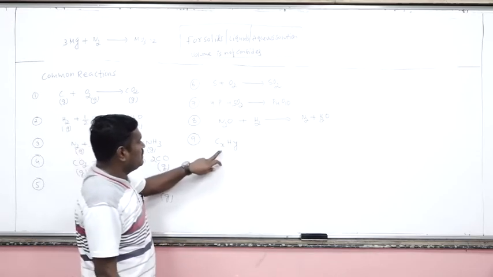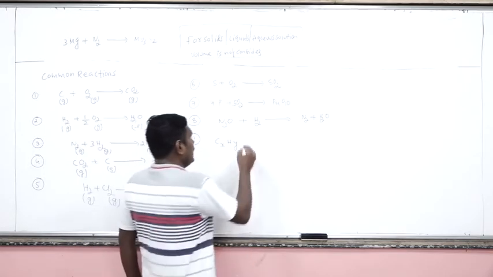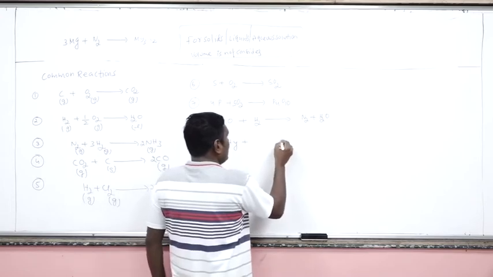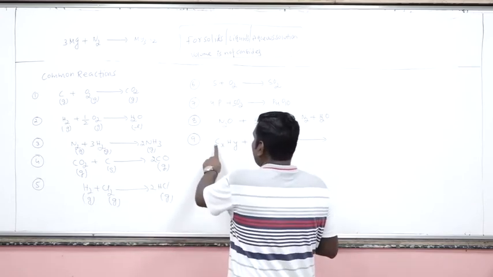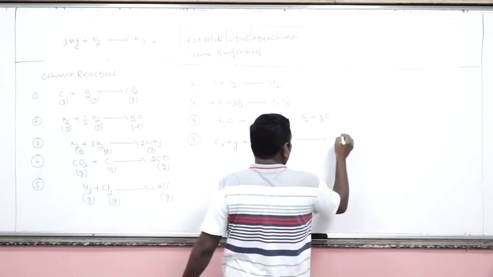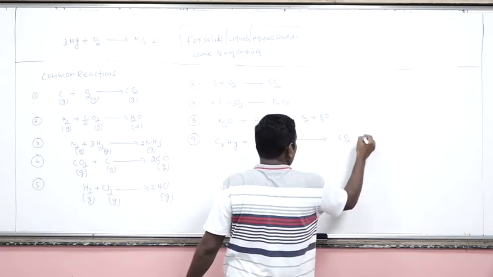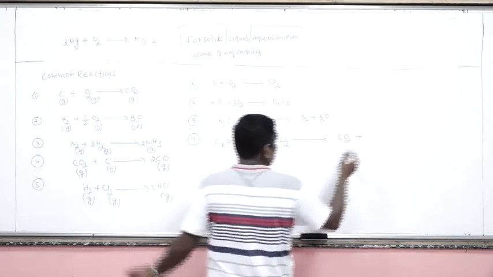How many carbon atoms will be there? x. How many hydrogen atoms will be there? y. Now combustion with oxygen. We know if carbon is present, it will be oxidized to give carbon dioxide. If hydrogen is present, it will be oxidized to give water.